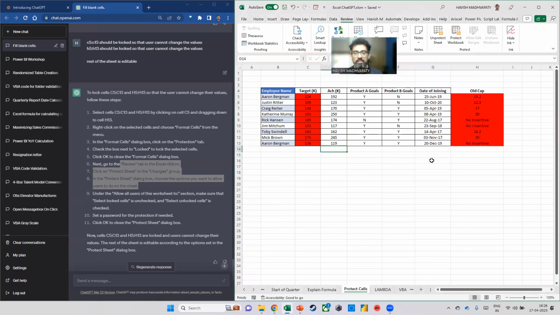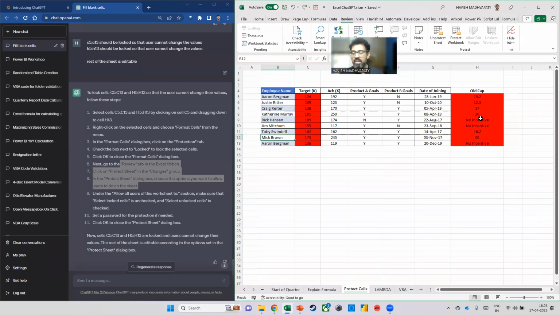I as a user can make changes. Do you see? I changed the Y to an N. But if I try to come to these cells, do you see? I can't even select the cell, let alone being able to change it. It is not even allowing me to select the values in column C and the values in column H.